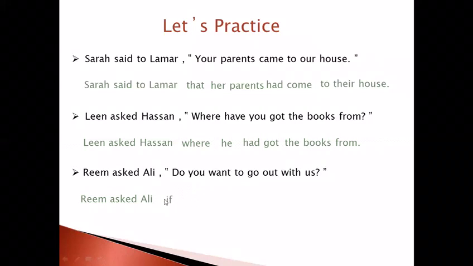So we add an if, and then we search for our subject, which is you, and it's changed into a he because it's referring to Ali. So Reem asked Ali if he, the do want is in the simple present, so it's changed into the simple past. So if he wanted to go with them, that's right, because it's talking about Reem now.